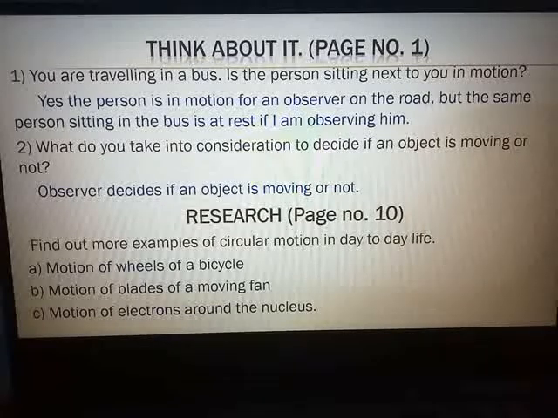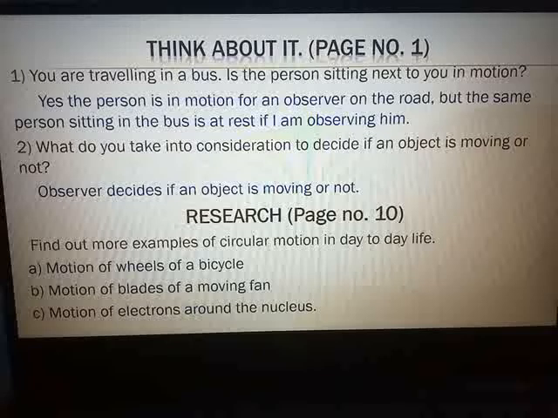Now see here. If you are traveling in any bus or vehicle, the person next to you will be at rest for you. He will not appear moving. But for a person who is standing on the road and watching the bus which is in motion, the person sitting inside the bus will appear to be moving. Why? Because in the beginning we have seen that motion is a relative concept.